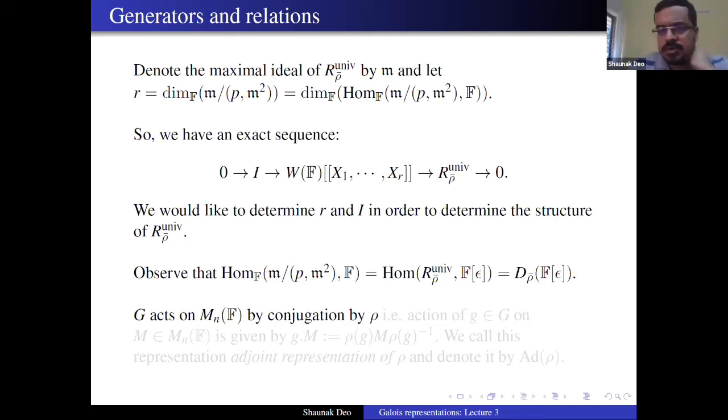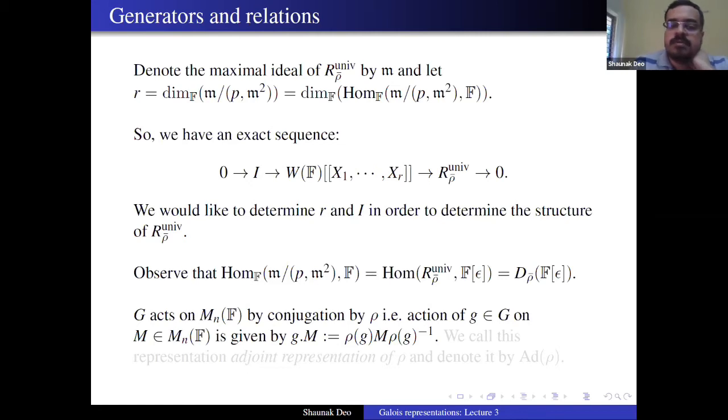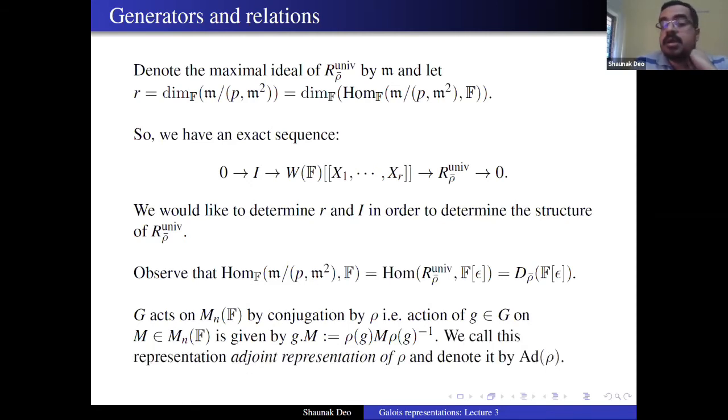For that, we need some more notation. G acts on these n by n matrices by conjugation by rho. The action of G on a matrix M is given by rho of g times M times rho of g inverse. Because rho is taking values in GL_n of F, GL_n of F acts on M_n of F by conjugation, right? You conjugate a matrix by an invertible matrix, you get another n by n matrix. So because we have a representation of G, we get an action of G on M_n of F by conjugation this way. This is called the adjoint representation of rho, and we denote it by ad rho. It's a standard notation.